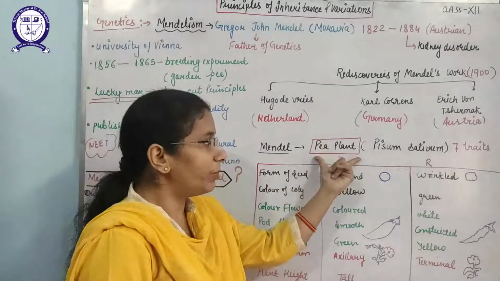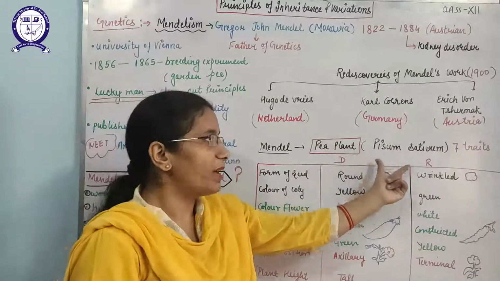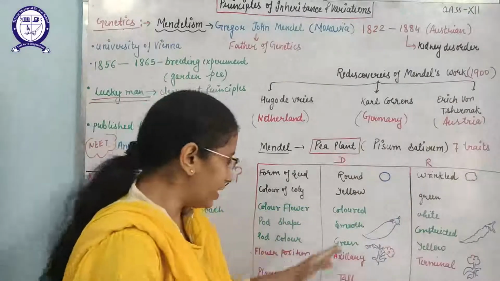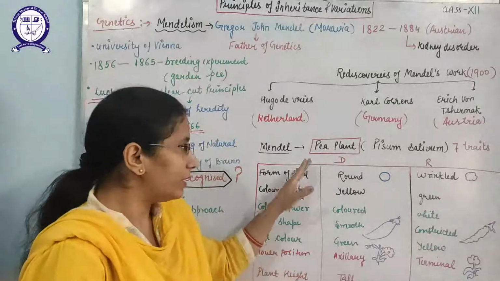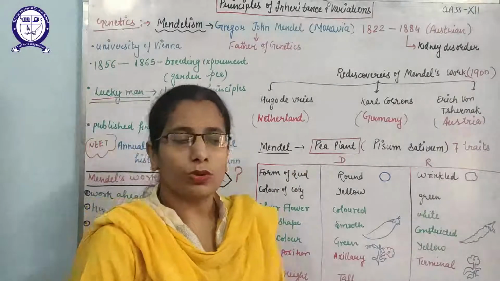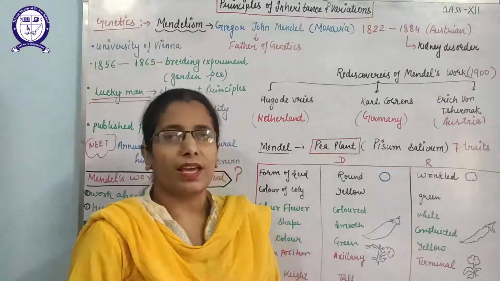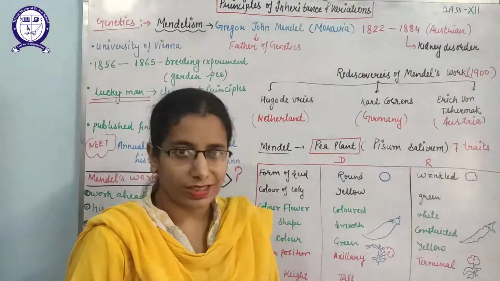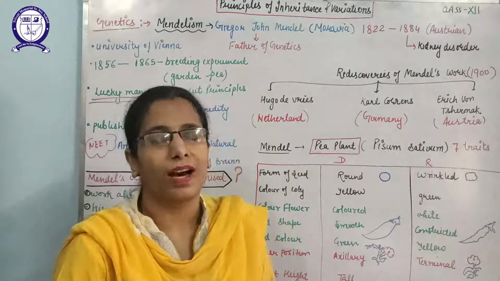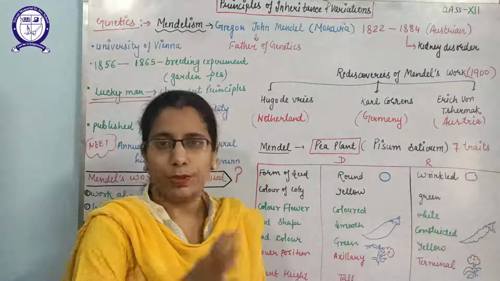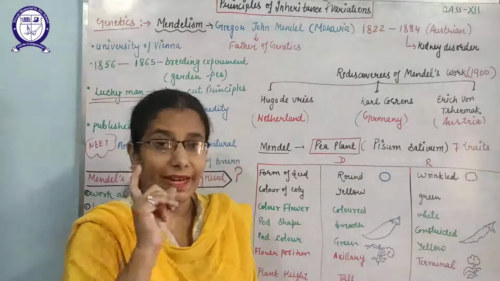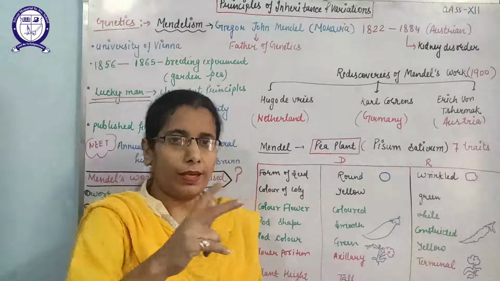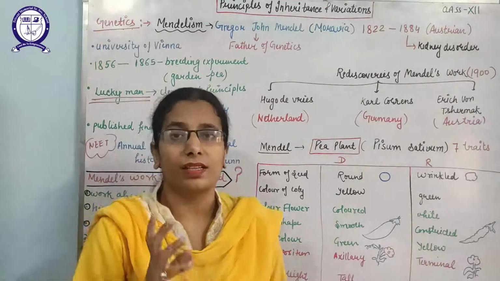On the pea plant, whose scientific name is Pisum sativum. What do you mean by contrasting traits? I have mentioned here 7 contrasting traits on which Mendel studied. Contrasting trait means each character can be expressed in 2 forms and both forms are opposite to each other. For example, take height: the height of a plant can be tall or dwarf. The character is height and it can be expressed in 2 forms, tall and dwarf. So these are the contrasting traits.